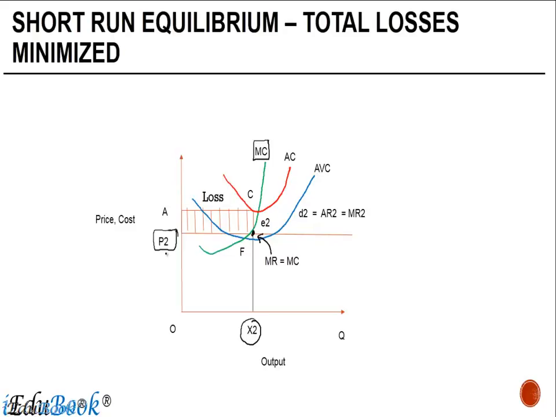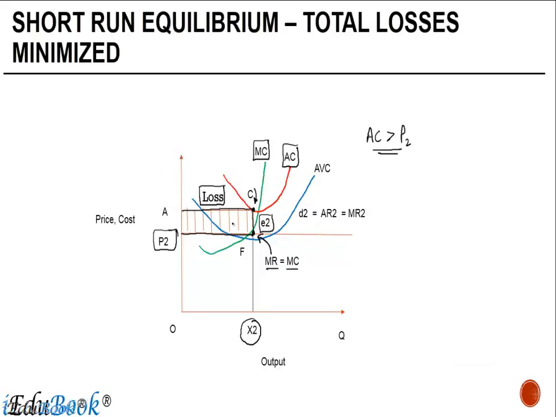However, at this equilibrium point, where marginal revenue is equal to the marginal cost, which we refer to as E2, the average cost on this particular line, point C, is higher than the revenue. If the average cost is greater than the price P2, obviously the firm is going to incur losses, and that loss portion is highlighted over here.